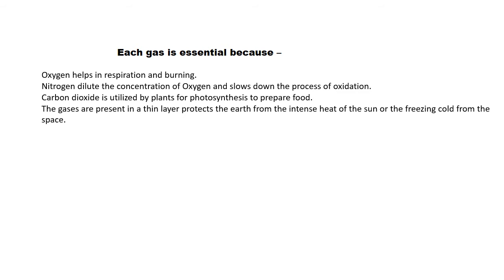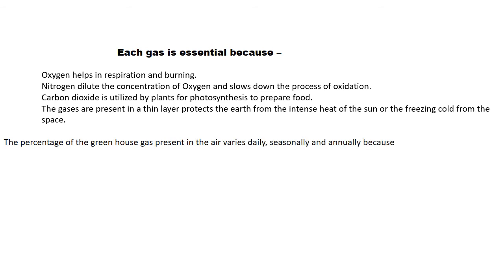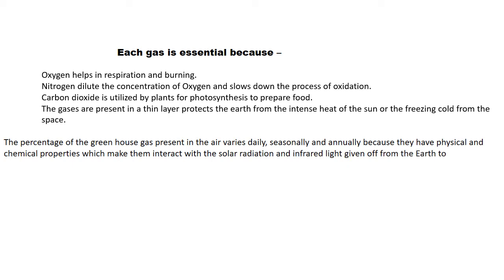The gases present in a thin layer protect the earth from the intense heat of the sun and the freezing cold from space. The percentage of greenhouse gases present in the air varies daily, seasonally and annually because they have physical and chemical properties which make them interact with the solar radiation and infrared light given off from the earth to affect the energy balance of the globe.